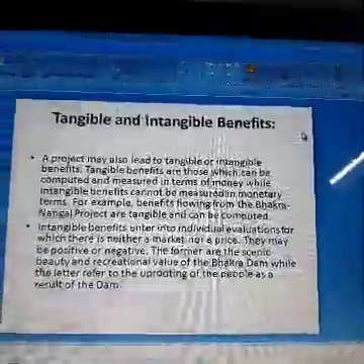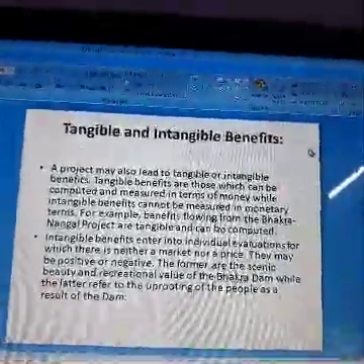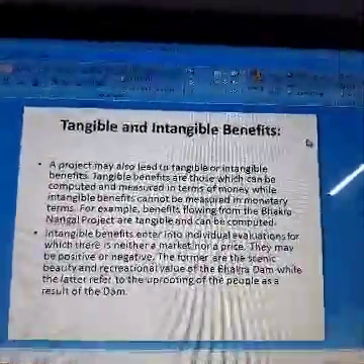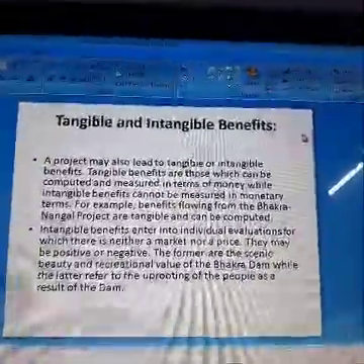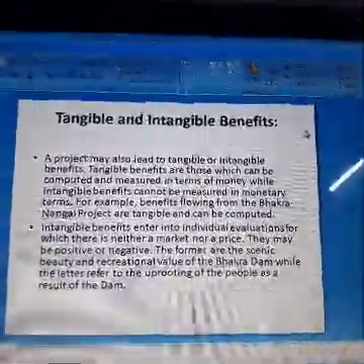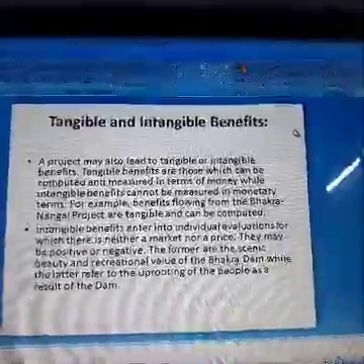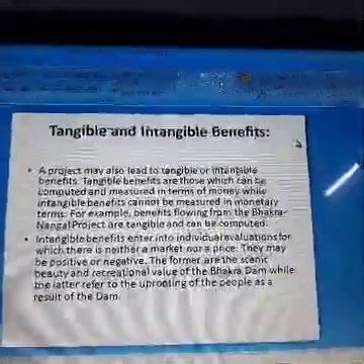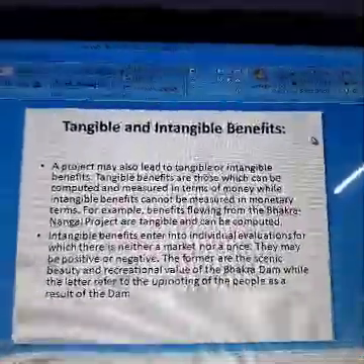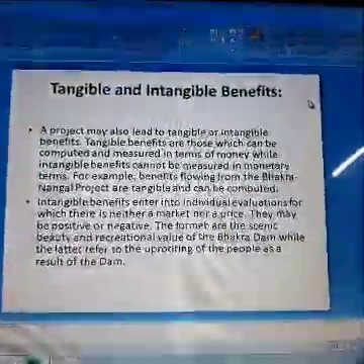Tangible and intangible benefits. A project may also lead to tangible or intangible benefits. Tangible benefits are those which can be computed and measured in terms of money, while intangible benefits cannot be measured in terms of money. Intangible benefits enter into individual evaluation for which there is neither market nor a price.